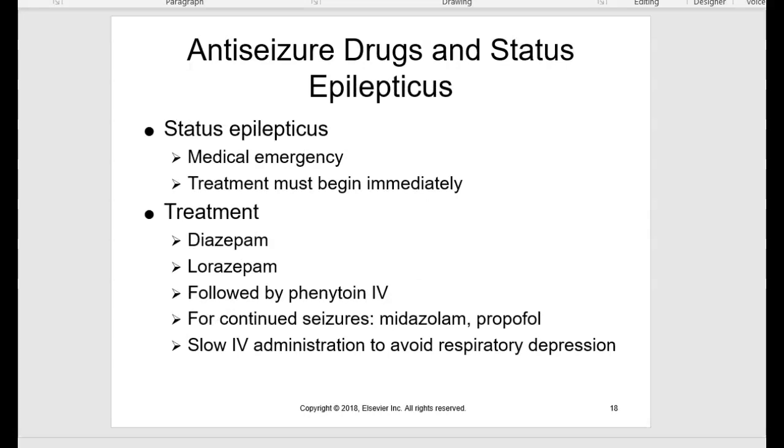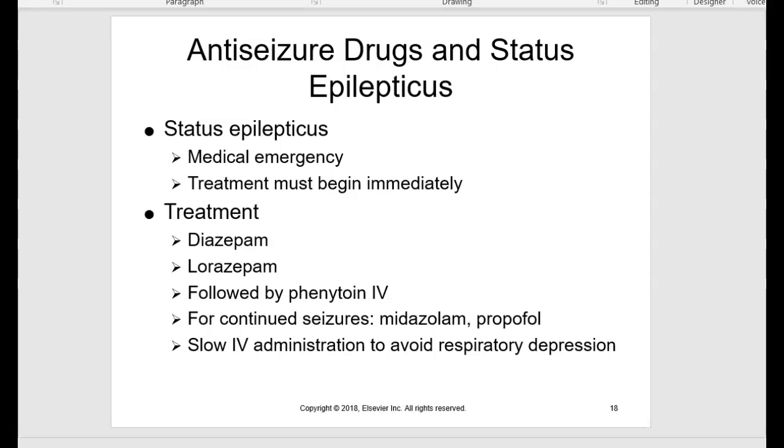Status epilepticus is an emergency situation in which basically the patient just has repeat seizure after seizure with no amount of rest, so the body can't recover at all. So I want you to know that status epilepticus is a medical emergency and treatment needs to begin.